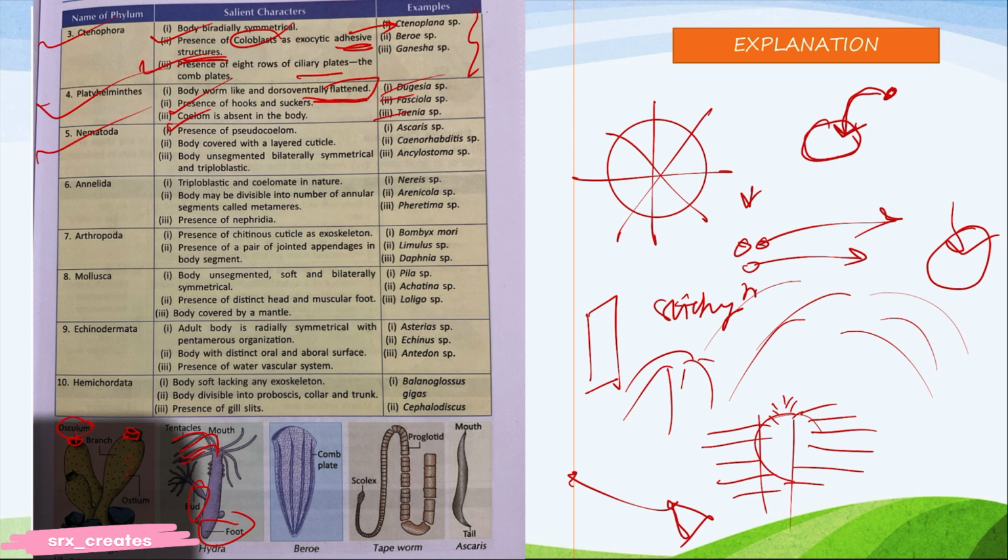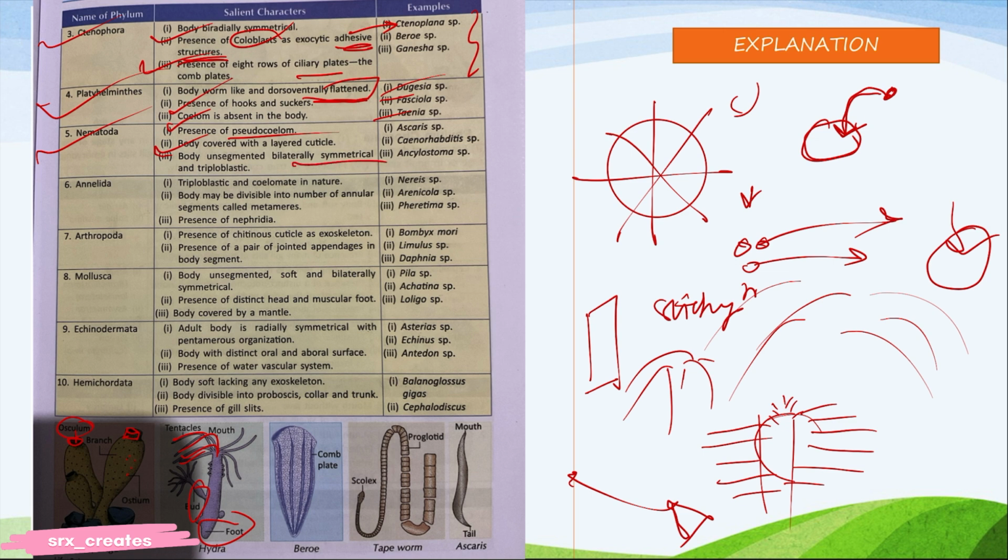Okay, Nematoda. Pseudocoelom. Now, what is pseudocoelom? Pseudocoelom means a false coelom will be there, where there will be the cavity but there will be no organs. Okay. Cuticle. Now, what is cuticle? Cuticles are like small. We have nail cuticle. That's cuticle. Simple and easy.